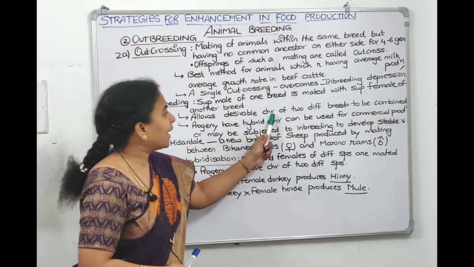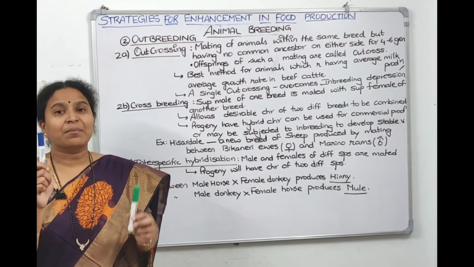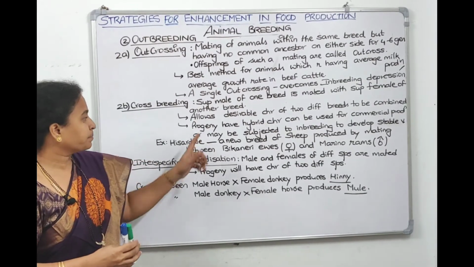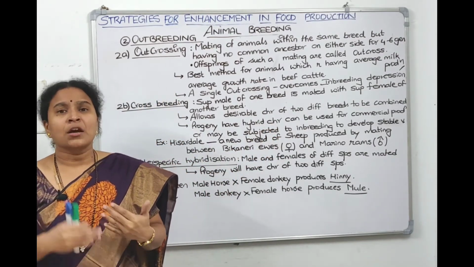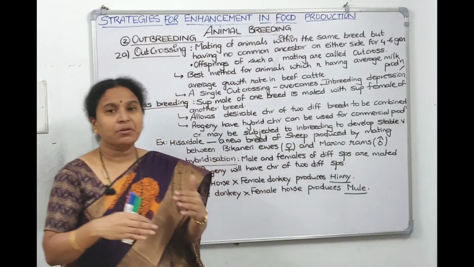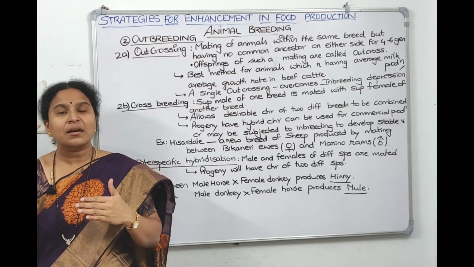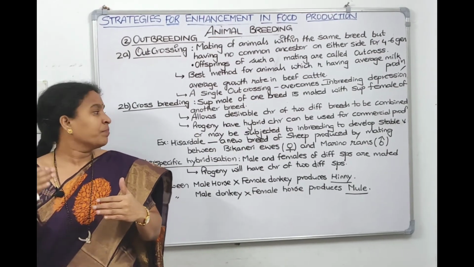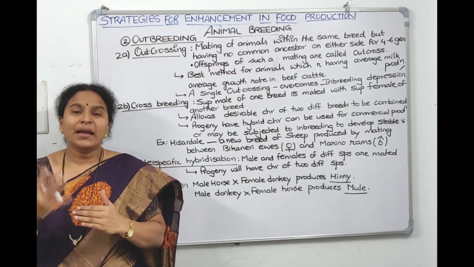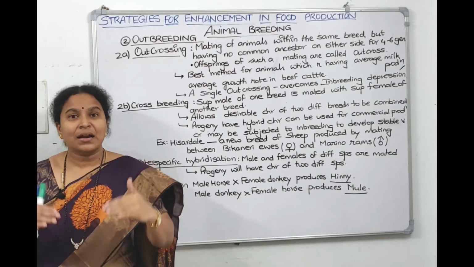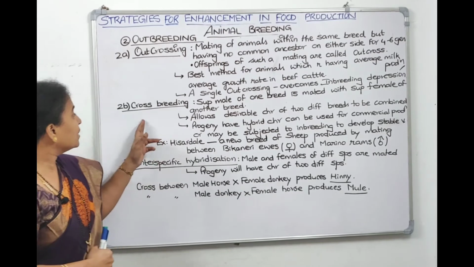So it allows desirable characters of two different breeds to be combined. The desirable character from this breed and the desirable character from this breed will be combined, and the progeny will have the hybrid characters, and these hybrid characters we can use for commercial production. You can use the progeny directly for commercial production, or if you want to generate such type of progeny in large numbers, then we can subject it to inbreeding so that we can maintain the pure lines of that new breed. Understood, children? That is about crossbreeding.